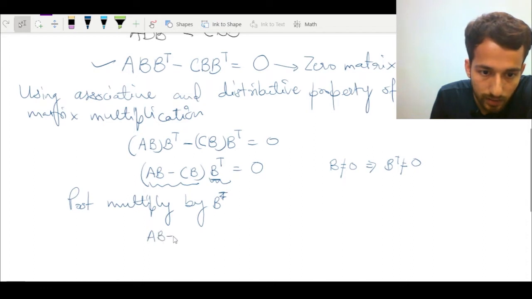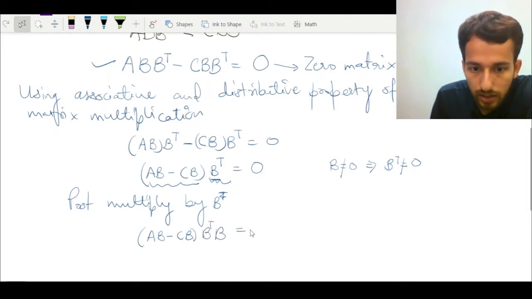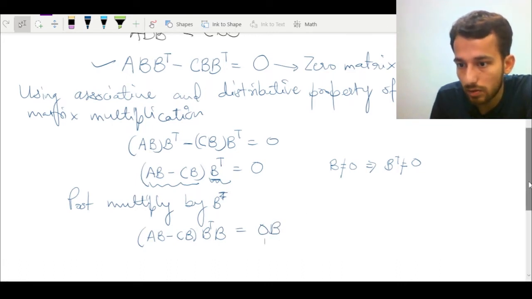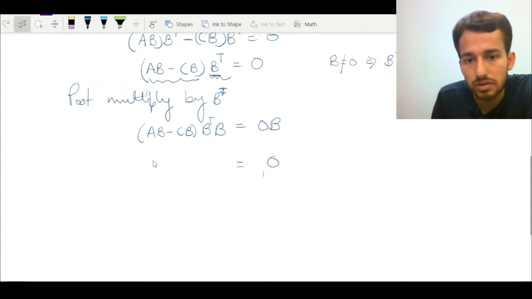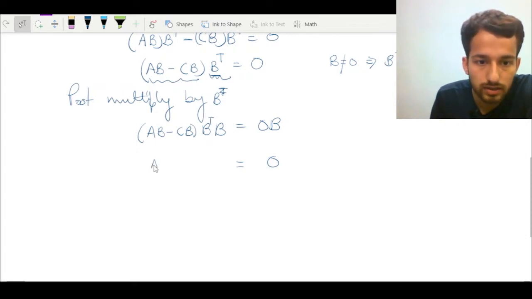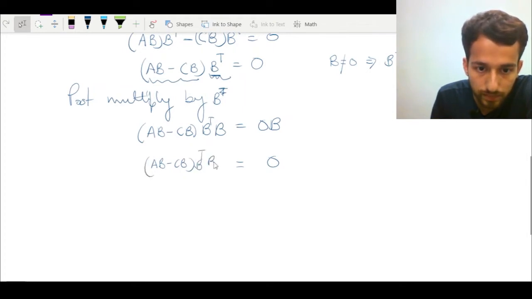(AB minus CB) B transpose into B equals 0 times B. And since B was a non-zero matrix, 0 times B will be a 0 matrix. The product of null matrix with any matrix, whether it's 0 or non-zero, is a 0 matrix. On the left, I get (AB minus CB) B transpose B.